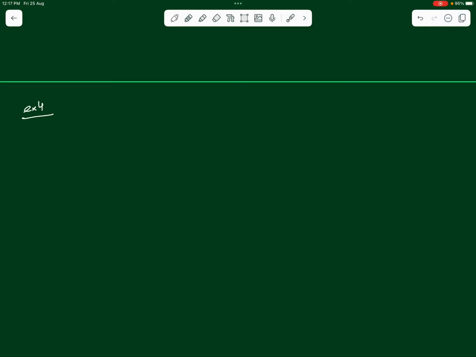The next example is 2 blocks A and B, each of mass m. So this is A, let's say, and there is another block B over here. Both are having masses m each. So blocks A and B, each of mass m, are connected by a massless spring of natural length L and spring constant K. The blocks are initially resting on a smooth horizontal floor, okay, with the spring at its natural length initially.